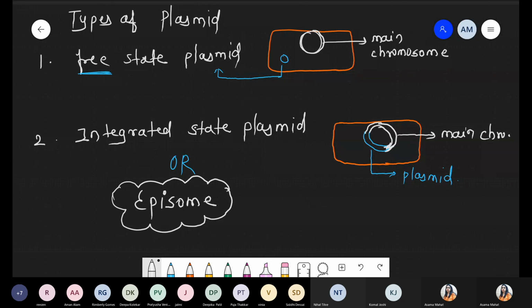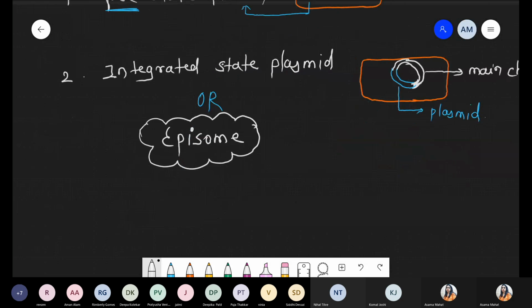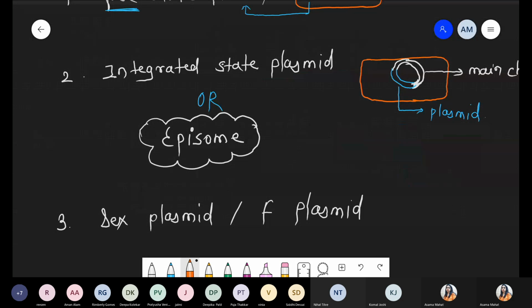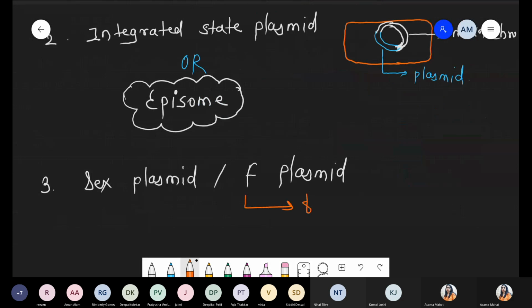Okay, chalo. Third one we are talking about, that is the sex plasmid, or simply it is called as the F plasmid, because the plasmid has some unique site like the fertility factor. The fertility factor which is present on the plasmid, simply it is called as the sex plasmid, or you can say that is F plasmid. And F represents the fertility factor.